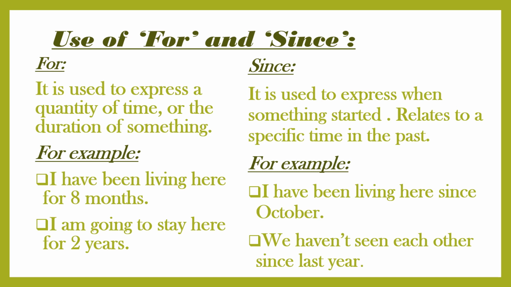When the starting time or starting point is mentioned, when something was done at a specific time in the past, then we will use since here. For example, I have been living here since October. Now the starting time, October, is given, so we have to use since here.